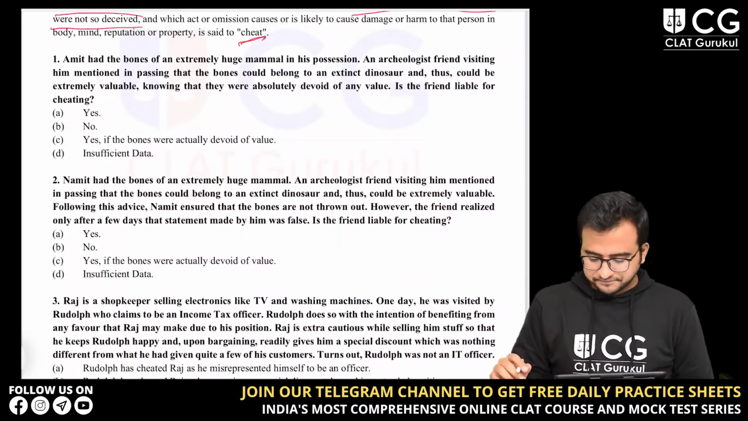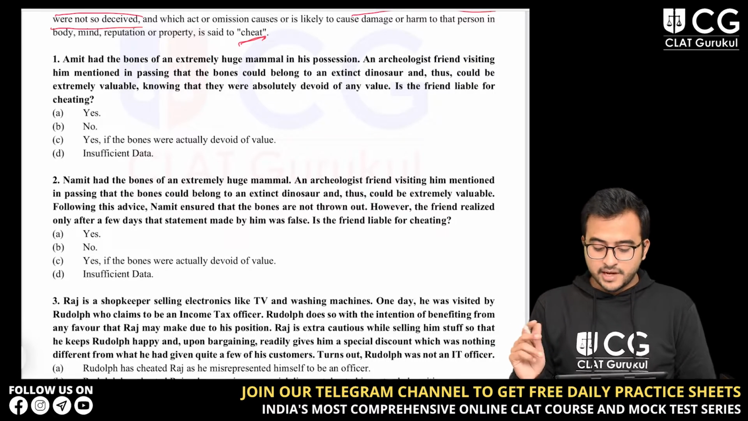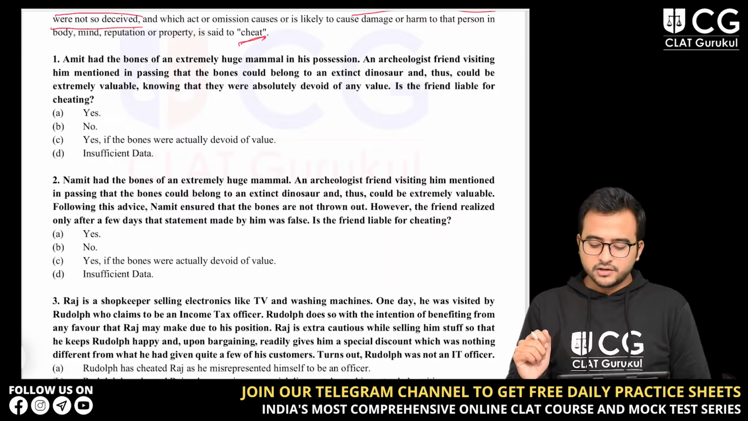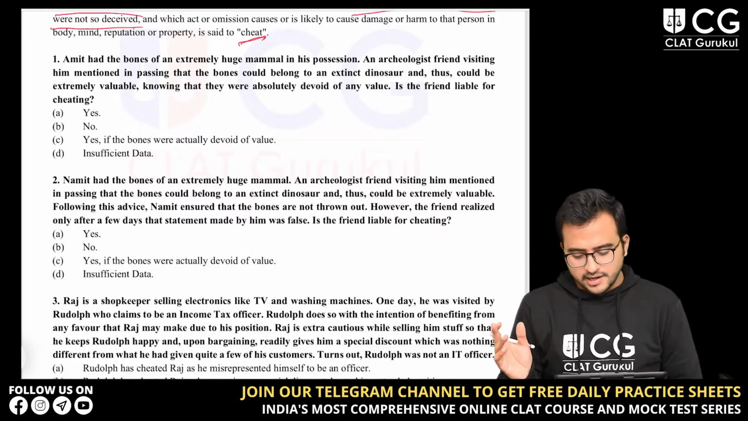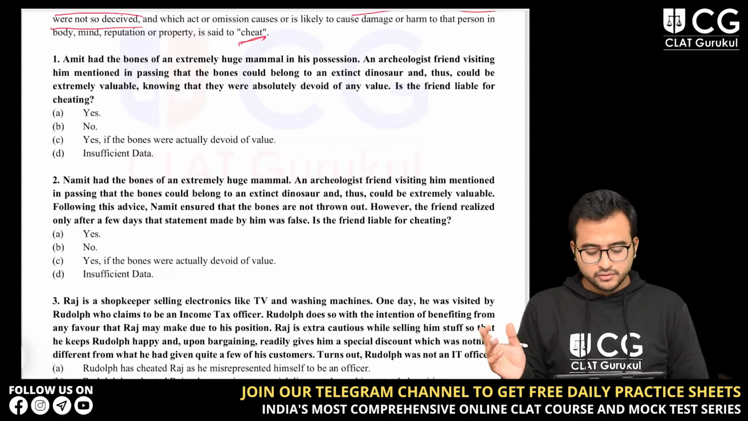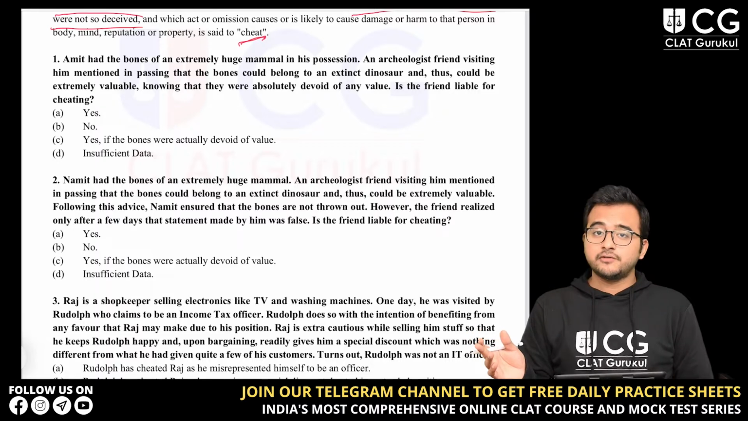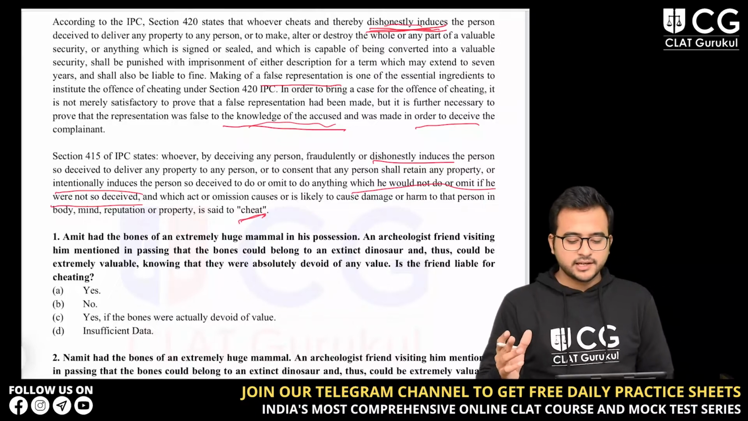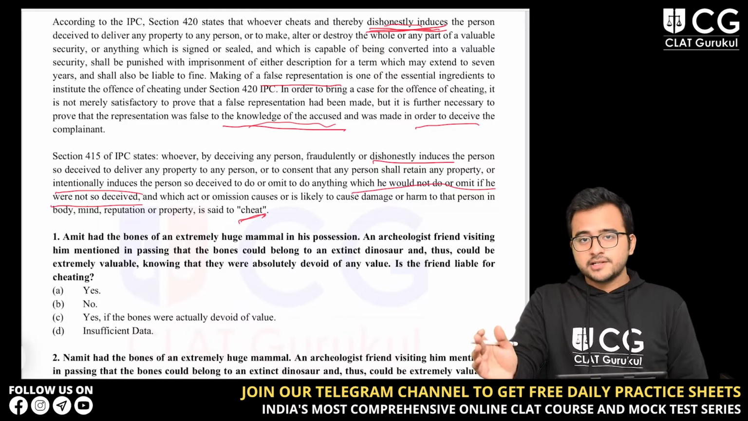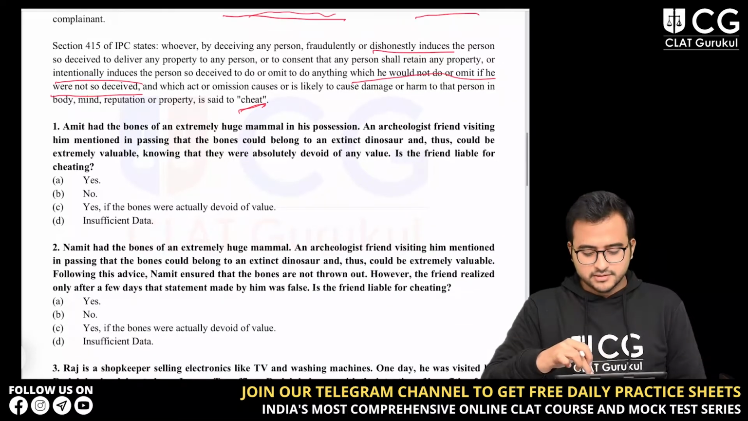Let's look at question 1. Amit had the bones of an extremely huge mammal in his possession. An archaeologist friend visiting him mentioned in passing that the bones could belong to an extinct dinosaur and thus could be extremely valuable, knowing that they were absolutely devoid of any value. Is the friend liable for cheating? Now, cheating के बारे में क्या कहा गया है? Cheating के बारे में ये कहा गया है कि someone makes a false representation and dishonestly induces the other to deliver any property or do anything which is causing loss to him.